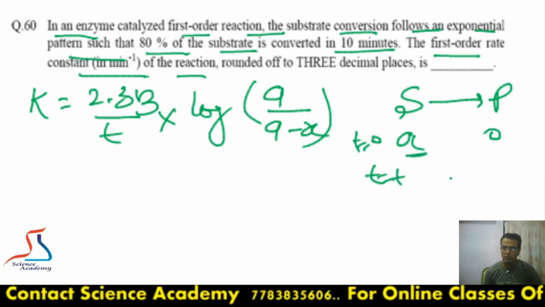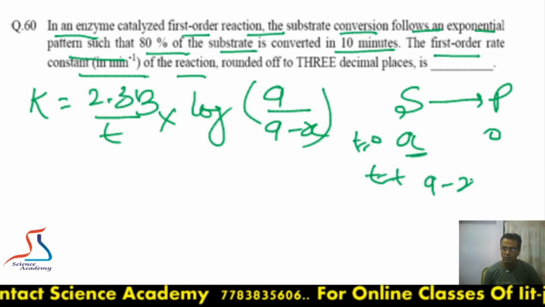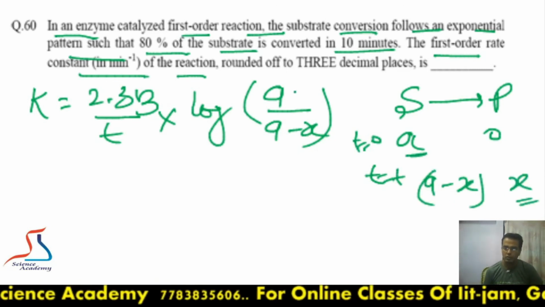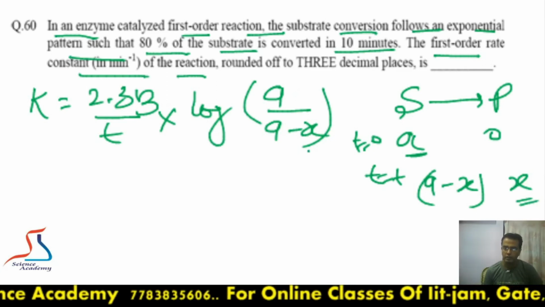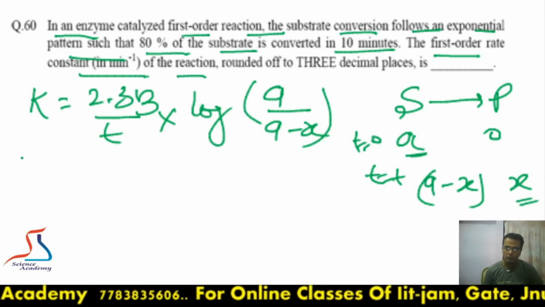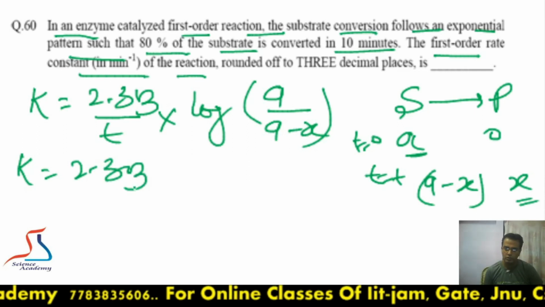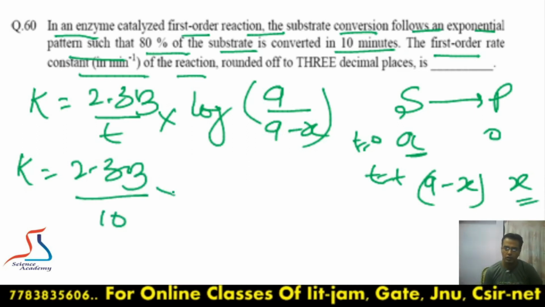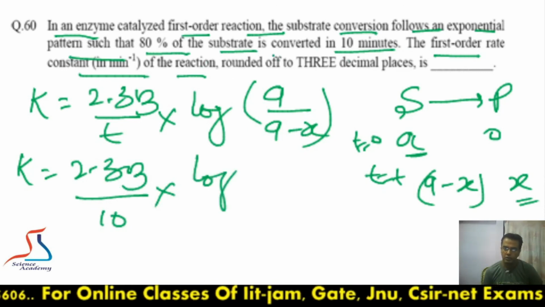When T is equal to T, then A minus X remains, so X will appear as a product. So for K is equal to 2.303 divided by T, how much time is it taking? 10 minutes to convert 80% of substrate into product.